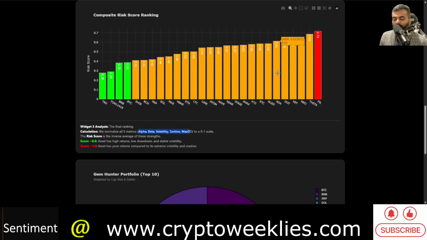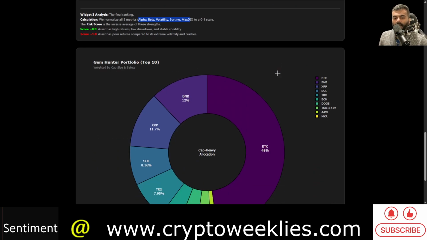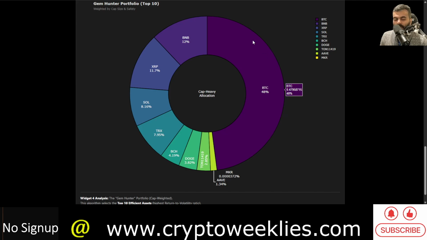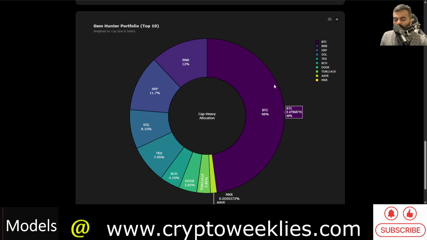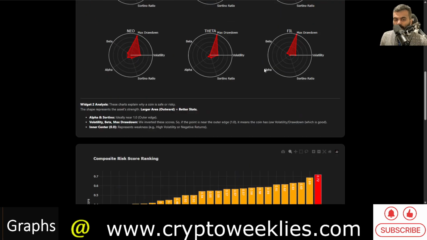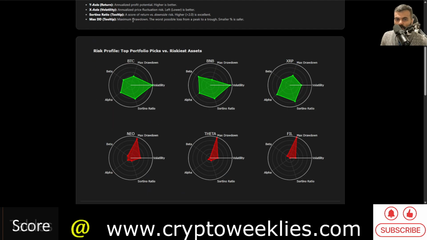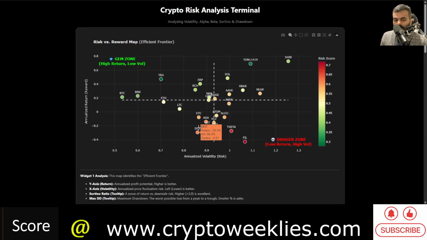This is the historical risks in 2021. That's why ADA does not feature in this gem hunter portfolio, where the again just market cap heavy based gems of the asset class are determined by this portfolio builder. ADA does not have an allocation to this gem hunter, because it's not in the gem zone. It has since 2021 underperformed.